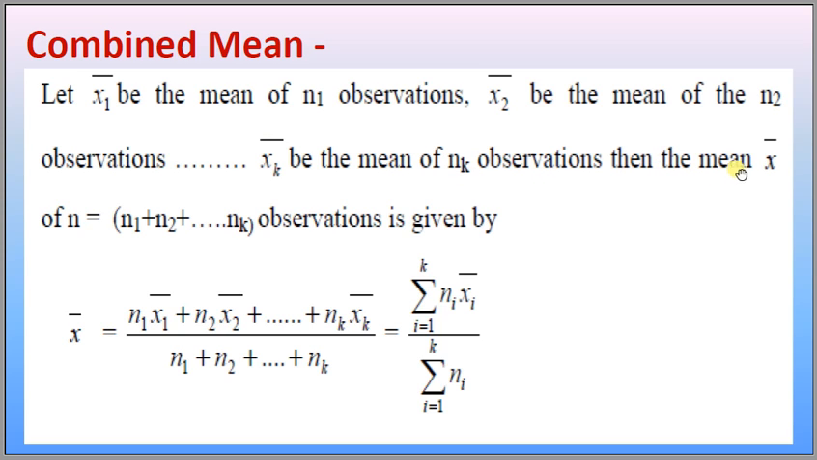Then the combined mean, x bar or x double bar, of n observations can also be calculated by this formula. X bar is the combined mean of these k series, and that equals n1 x1 bar plus n2 x2 bar plus up to nk xk bar, divided by the number of observations of all series, that is n1 plus n2 up to nk. That can be written in sigma form: sigma ni xi bar divided by sigma ni. Let us have an example.